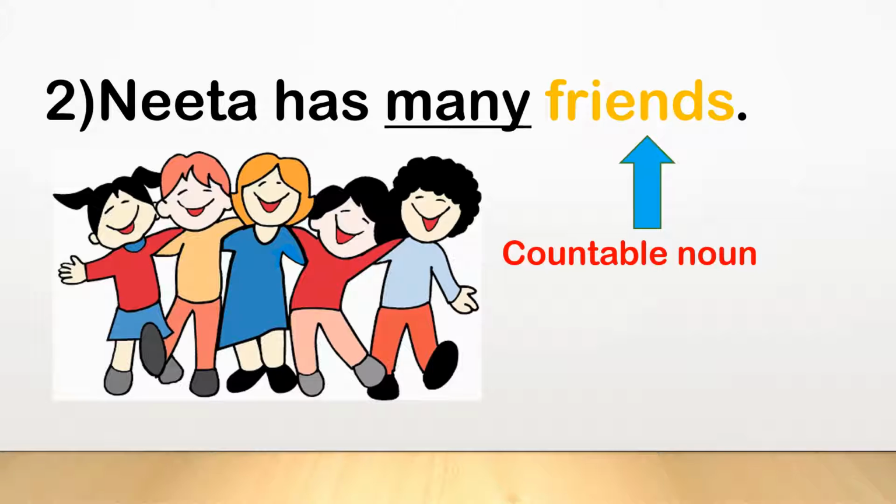Now, let's see the next example. Neeta has many friends. Children, in this sentence, the word friends is a plural countable noun because we can count the friends. So, we will use the word many in the sentence. And the sentence is, Neeta has many friends.